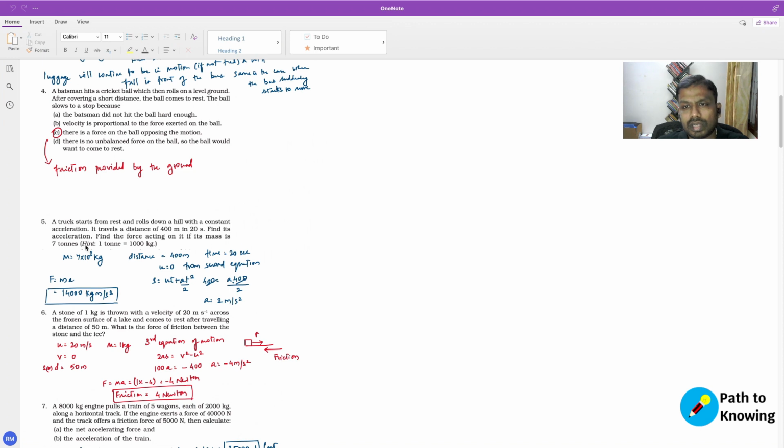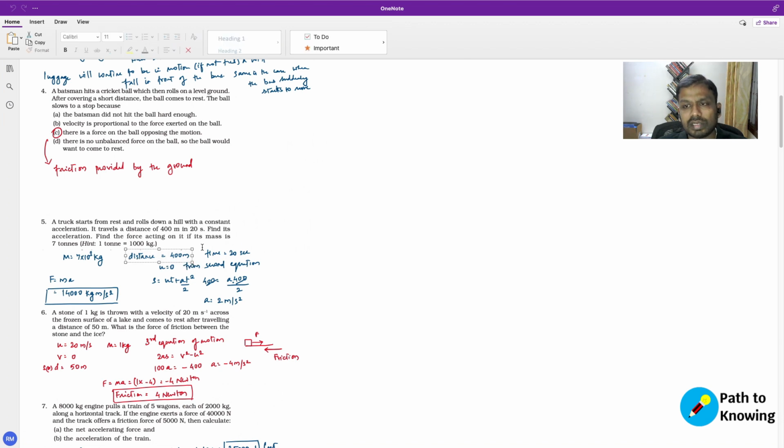Now we are saying here that the particular object starts from rest, which means that the initial velocity of that object is 0, right? So u is taken to be 0. Now, once it starts from rest, it rolls down the hill with a constant acceleration. It travels the distance of 400 meters in 20 seconds, which means that the distance traveled is 400 meters.